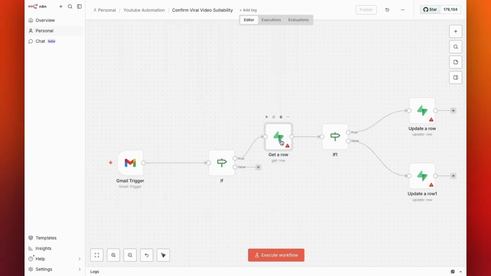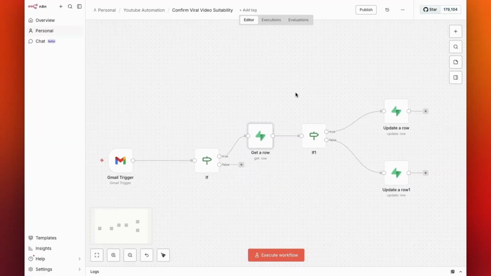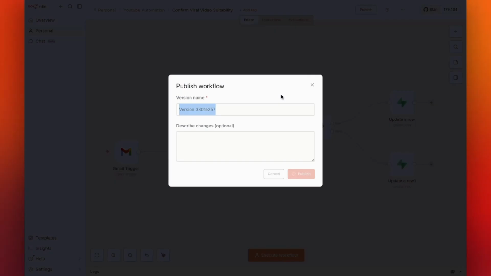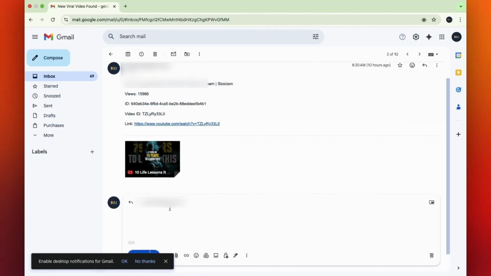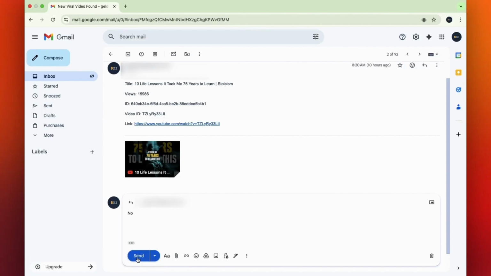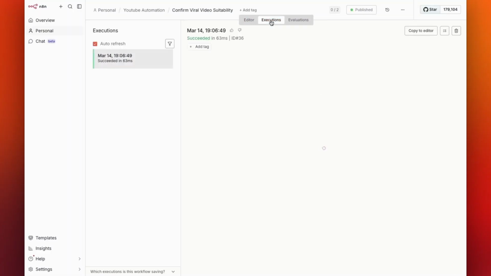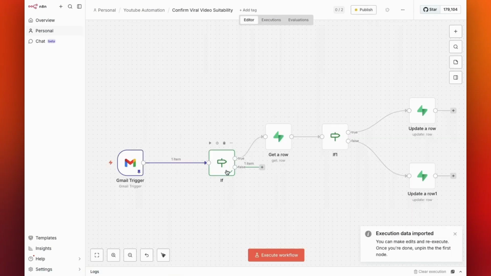For the Supabase nodes, you don't need to configure anything. They should already be set up correctly. Now let's test the workflow. I'll reply no to the email I received earlier. If you go to executions, you will see the first execution triggered by our reply. However, it looks like something went wrong because the workflow didn't complete successfully.